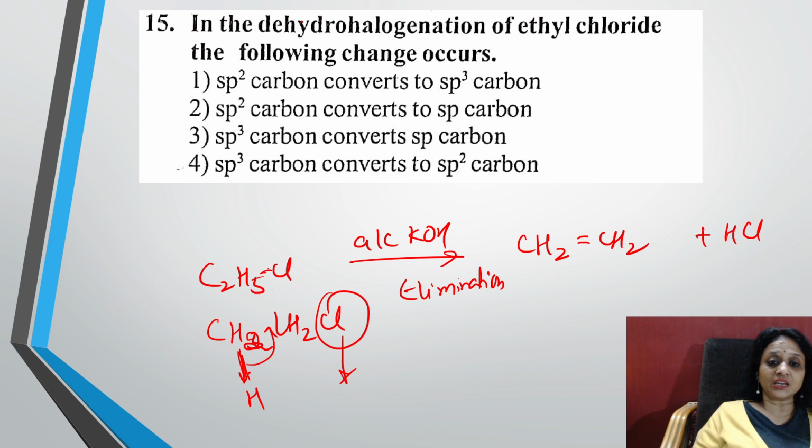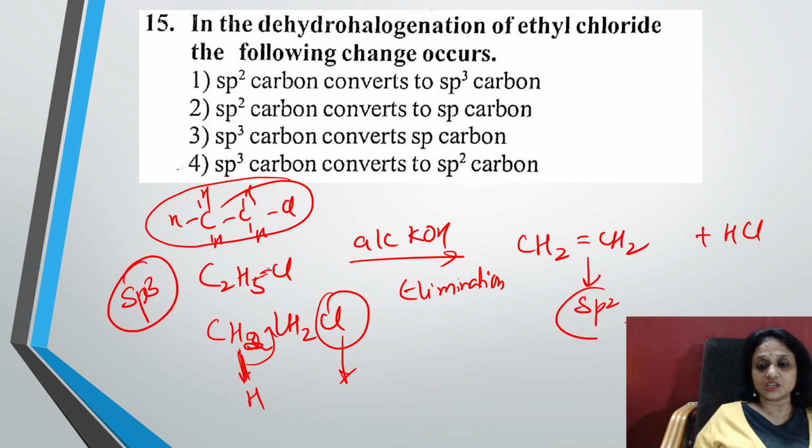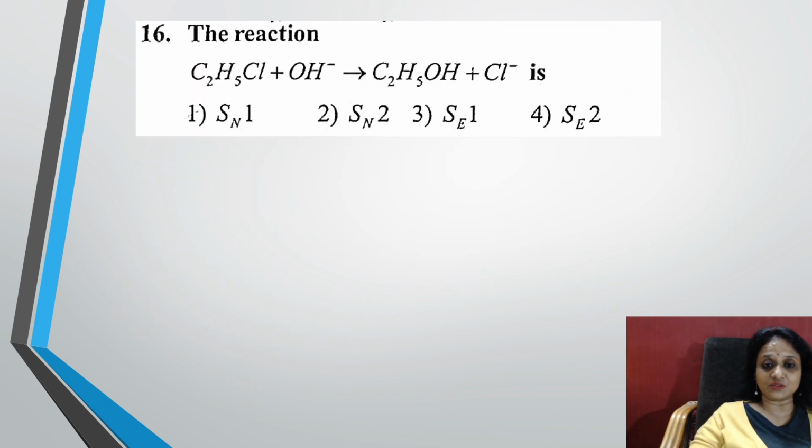Now what did they say? In the dehydrohalogenation of ethyl chloride, the following changes occur. You only tell me, these are all single bonds. This is a single bond, this is a single bond, this is single. All single bonds are which hybridization? sp3. Now the double bond, what is this hybridization? sp2. So what change is happening here? An sp3 carbon is getting converted to an sp2 carbon. Easy. All right.